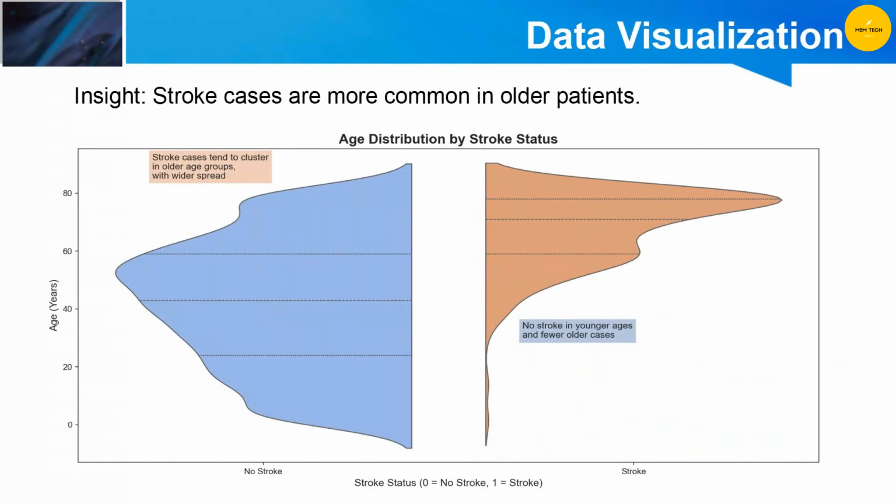When I plotted stroke occurrence against age, younger individuals had a very low incidence of strokes, but as age increased, especially beyond 60 years, the number of stroke cases rose significantly. This makes sense from a medical perspective. As we age, our blood vessels become less flexible, cholesterol deposits increase, and other health conditions like hypertension or diabetes are more likely to develop. All of these factors contribute to a higher risk of stroke.